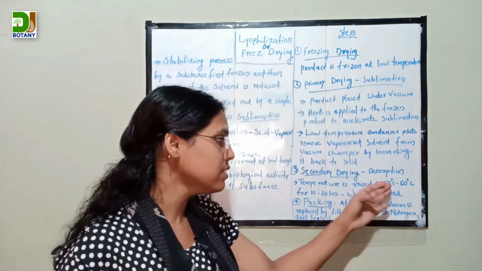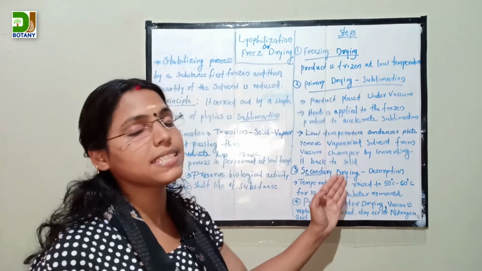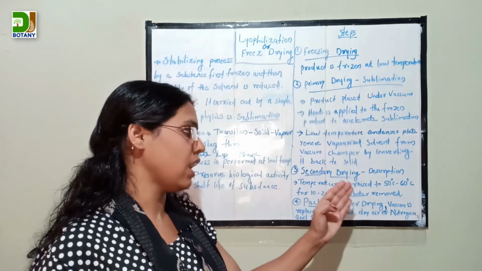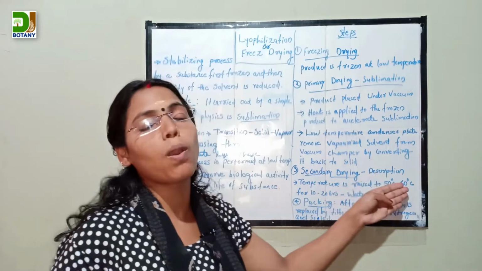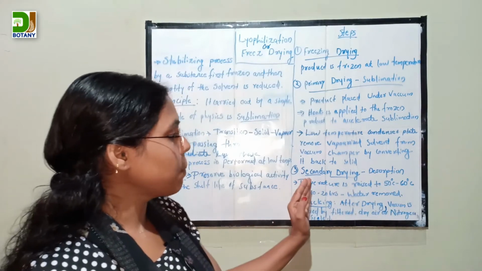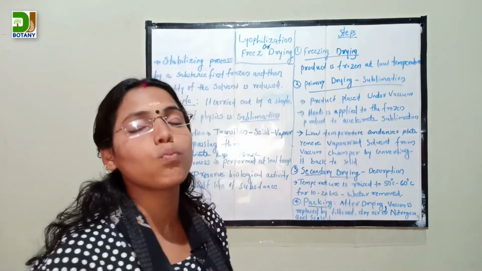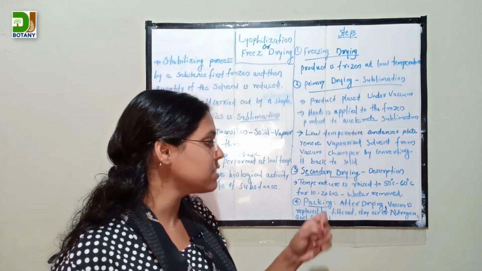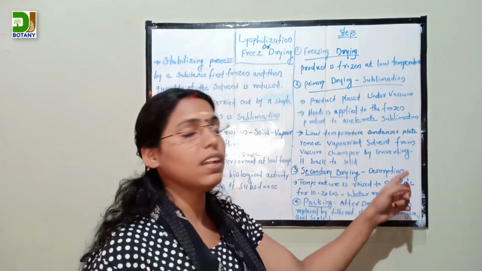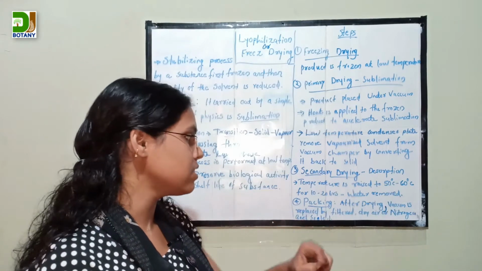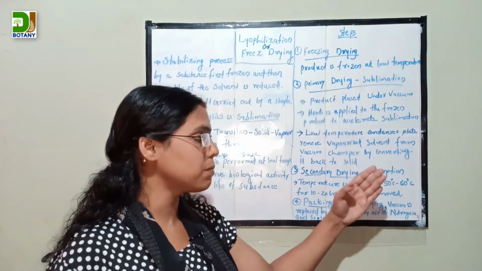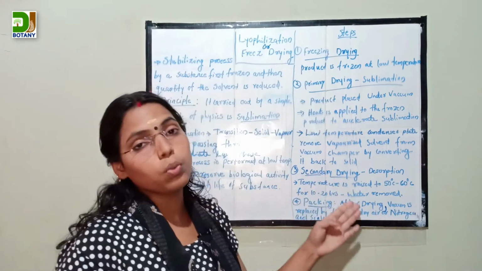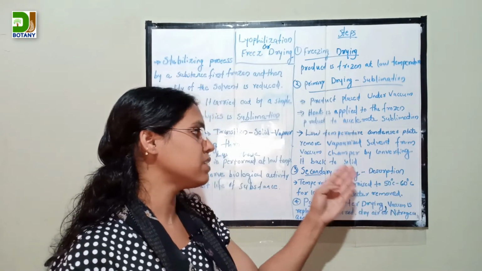Secondary drying is also known as desorption. In desorption, the temperature is raised to 50 to 60 degrees Celsius for 10 to 20 hours. Under this condition, the remaining water is removed. Secondary drying is the water removing step, and this is the third step.